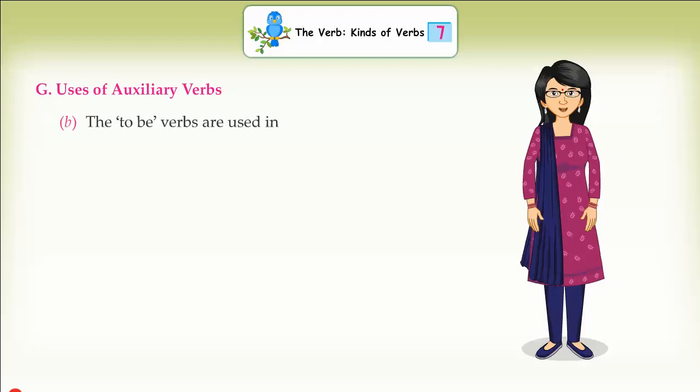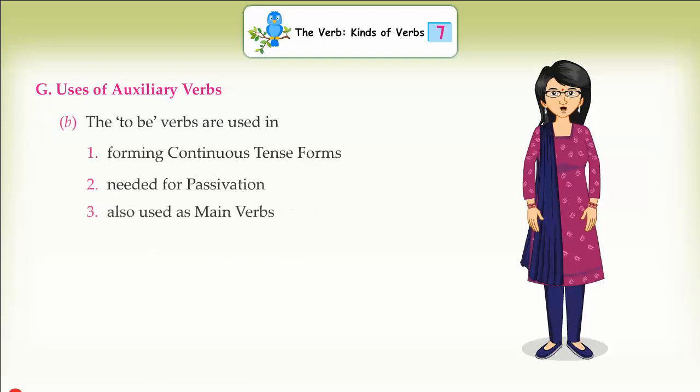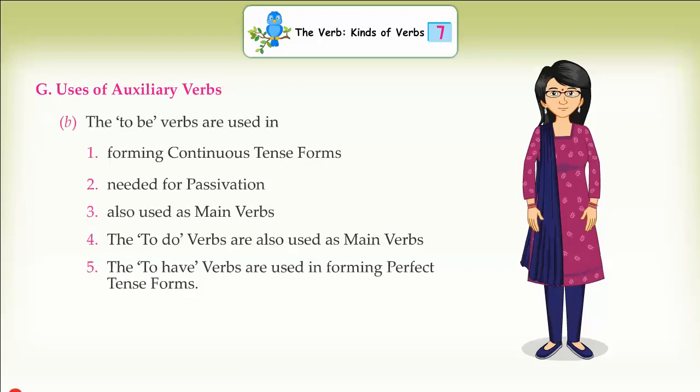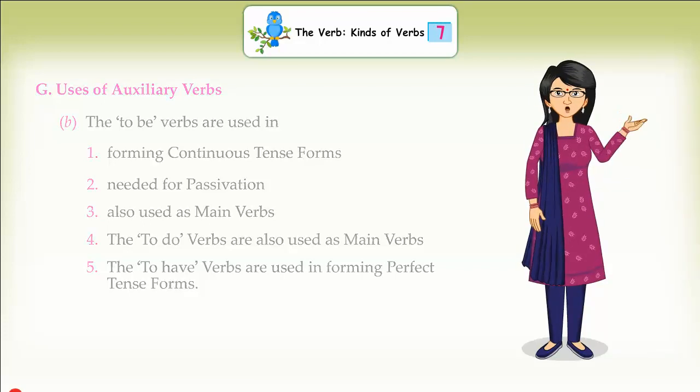B. The to-be verbs are used in: 1. Forming continuous tense forms. 2. Needed for passivation. 3. Also used as main verbs. 4. The to-do verbs are also used as main verbs. 5. The to-have verbs are used in forming perfect tense forms.